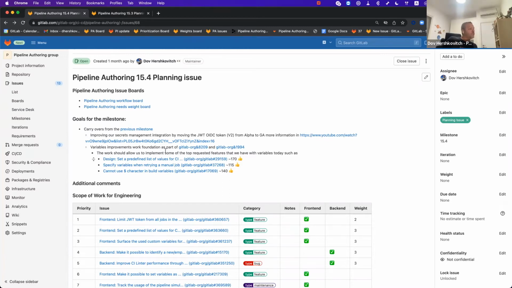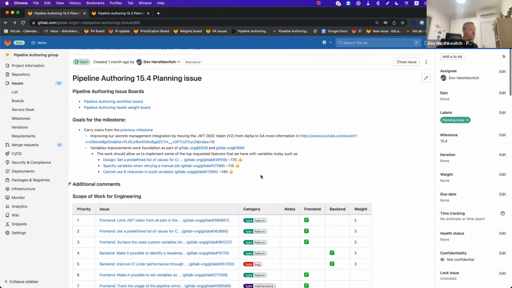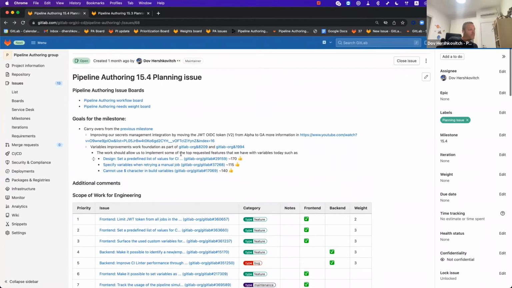In addition, we are continuing the work for the variables improvement, and I've listed a couple of epics that those issues are grouped underneath. So we have the kickoff work for the variable that we call, and the work that we are doing for unexpanded variable. As you can see, the foundation that we are working on today will allow us to implement some of the really top requested features that we have in variables, and I've listed 3 as an example.